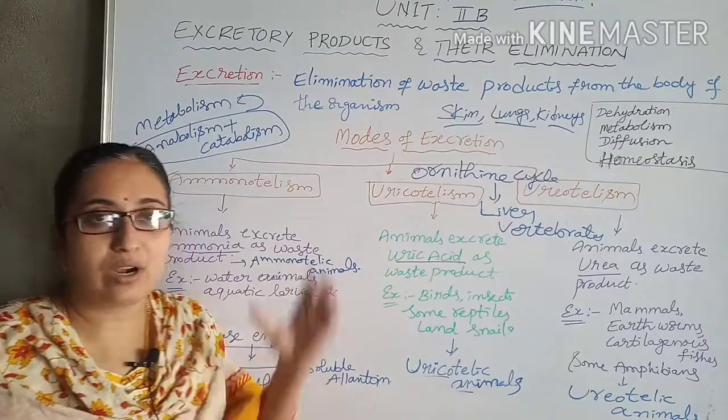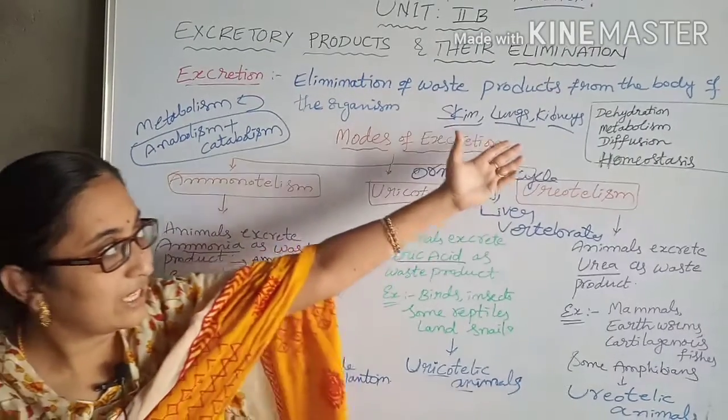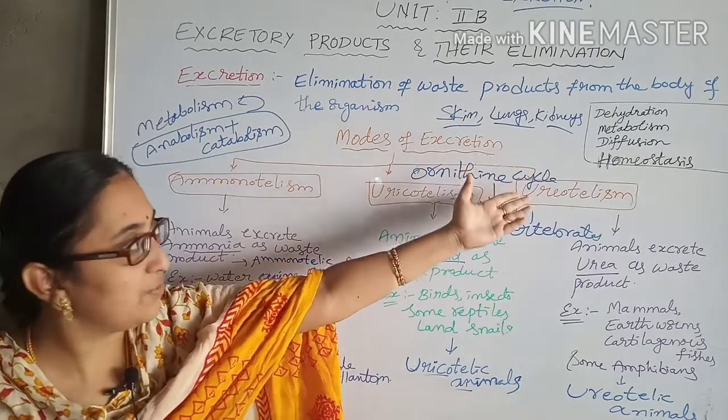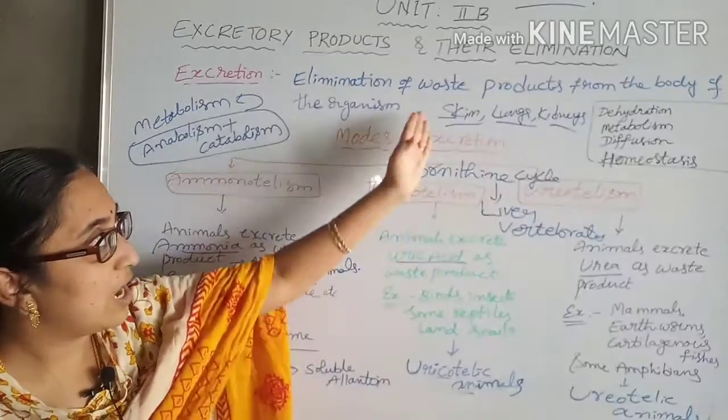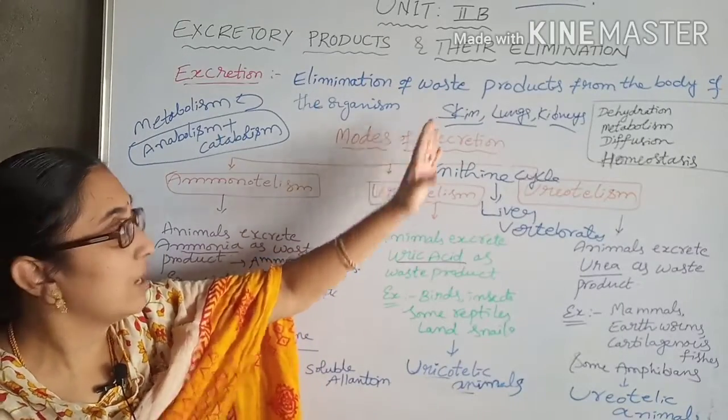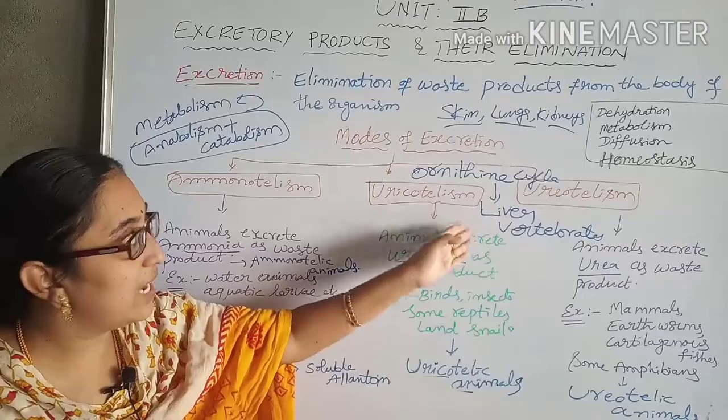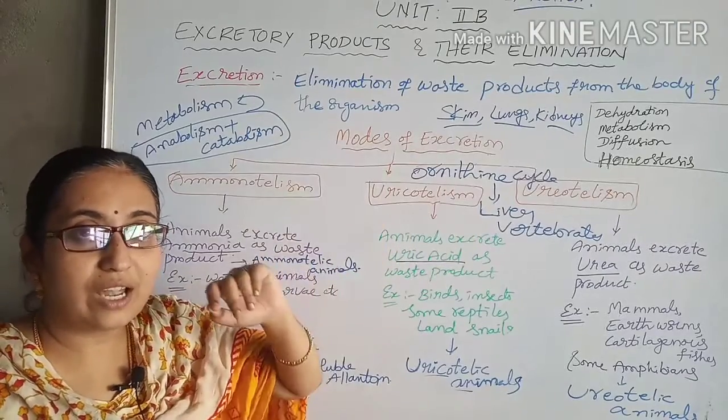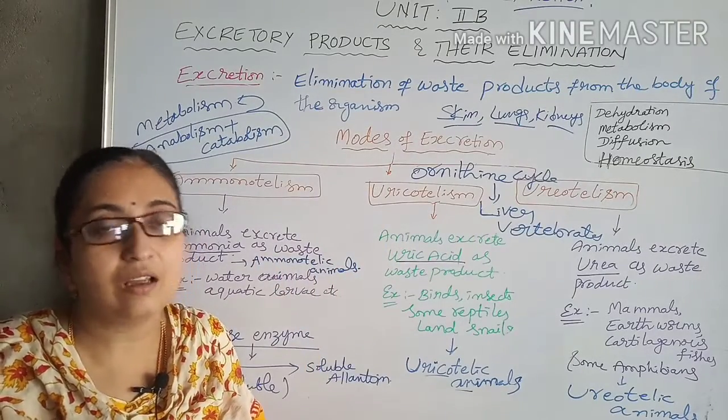What is excretion, what is dehydration, what is metabolism, what is diffusion, homeostasis, and what are the excretory organs in man. Next, what is the ornithine cycle, and what are the modes of excretion that take place in organisms. Okay.